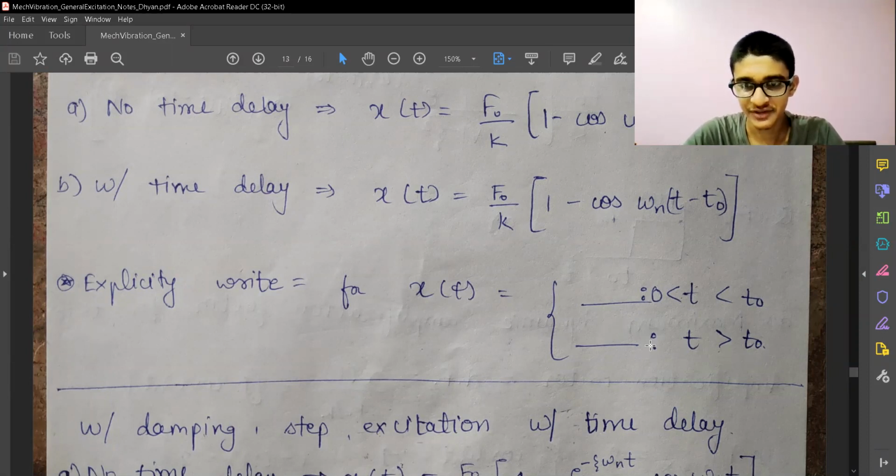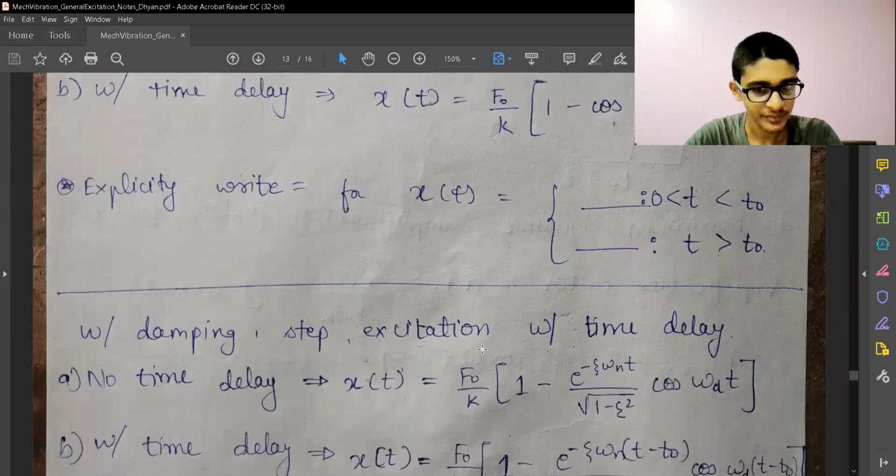The first function will give a constant, and the second function, integrated from t0 to time t, will give a function of time t.